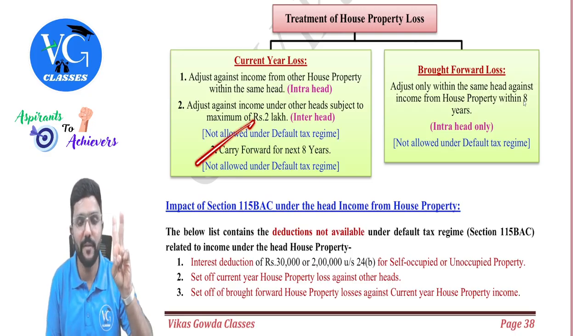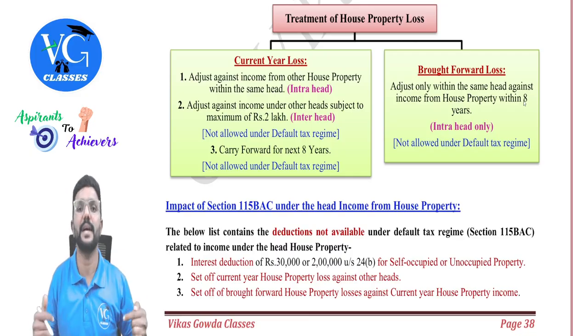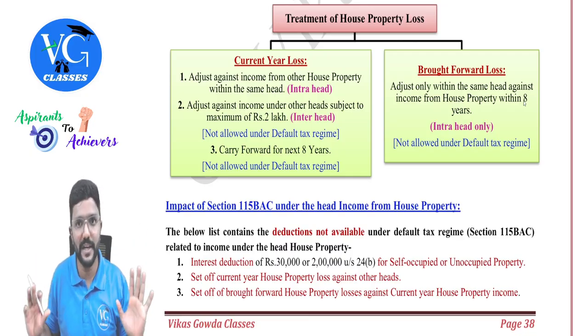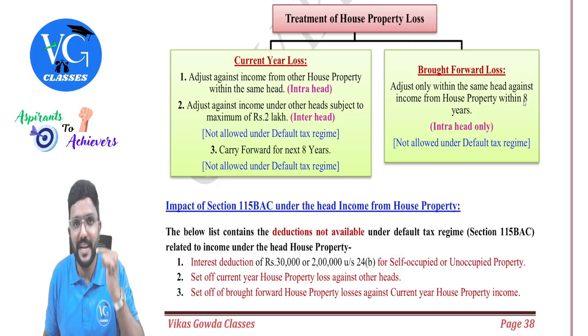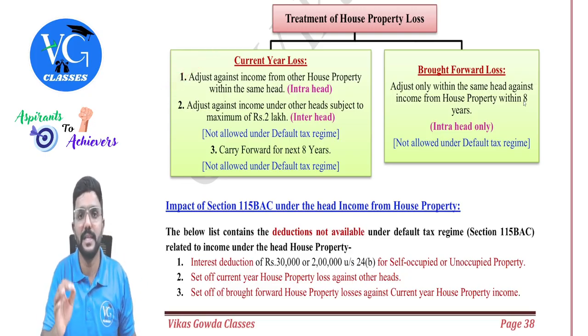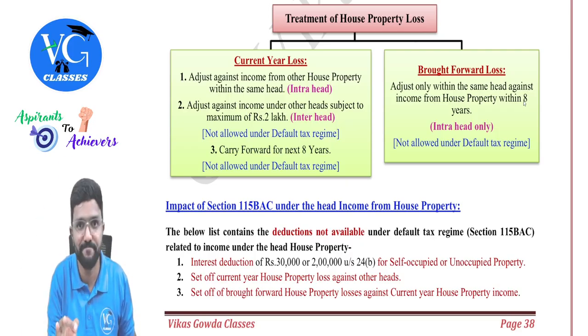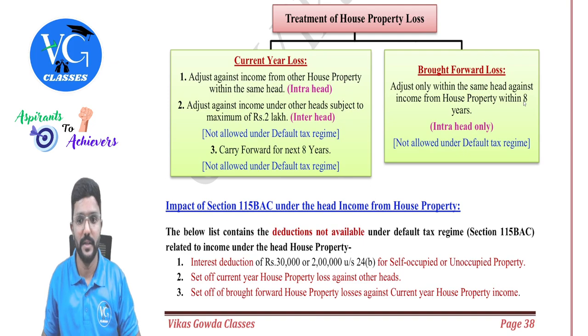I cannot carry forward it. And even if I have a carry forward, I cannot adjust it against any income, including within the same head. Clear? I repeat, if I am an assessee who is following the default scheme under section 115BAC, only this option is available for me. That is, such loss can be adjusted only within the same head in the same year. Okay, sir.